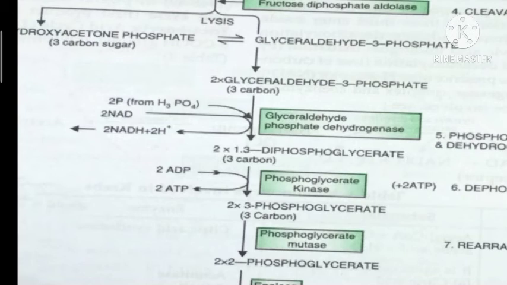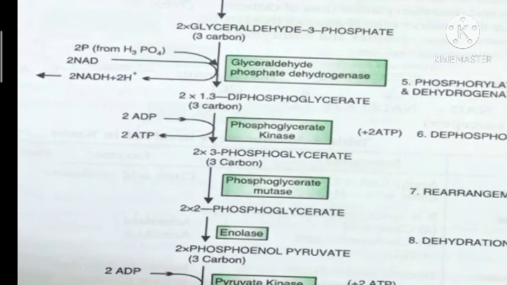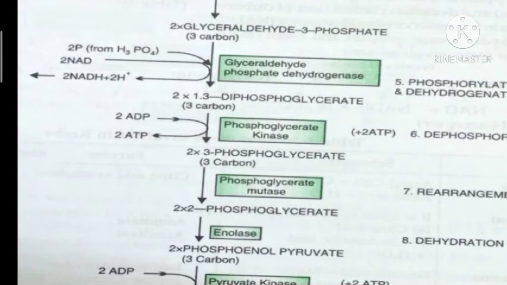Now, these two molecules of 1,3-bisphosphoglyceric acid are converted into two molecules of 3-phosphoglyceric acid or 3-phosphoglycerate by dephosphorylation. What is dephosphorylation? By the removal of phosphate. So the phosphate which is removed from these two molecules of 1,3-bisphosphoglyceric acid will combine with two molecules of ADP to form two molecules of ATP.